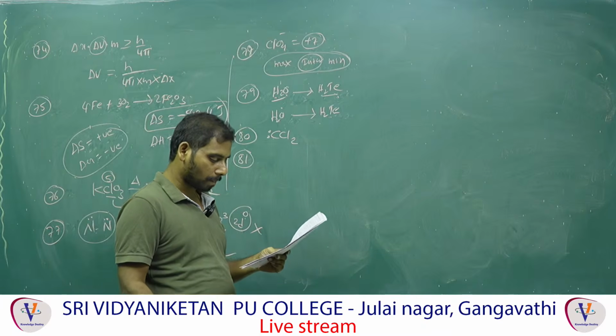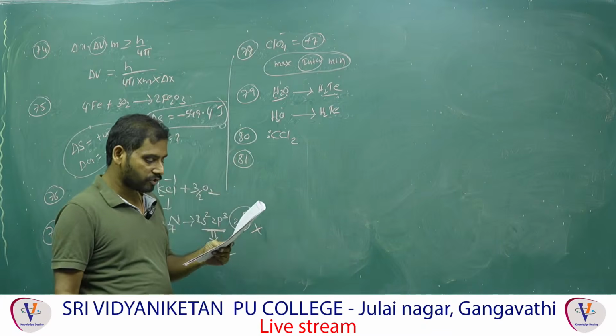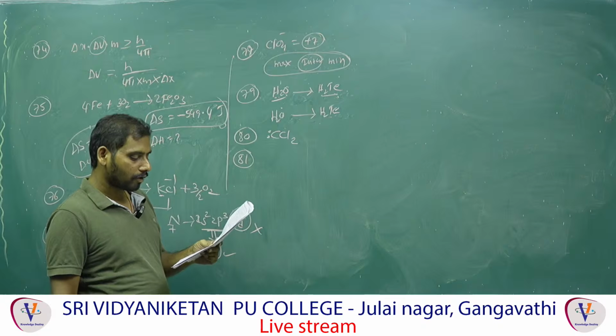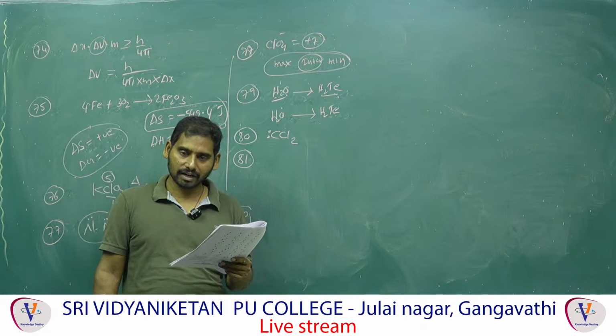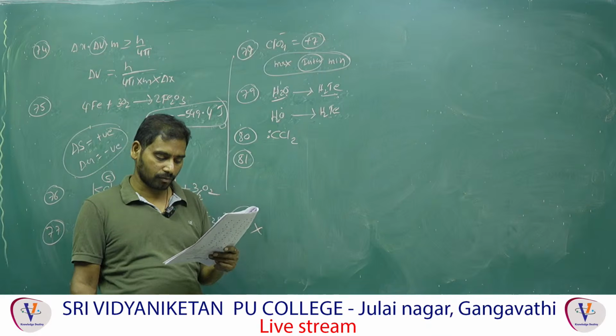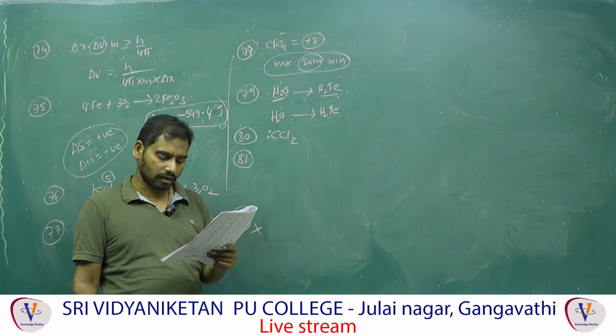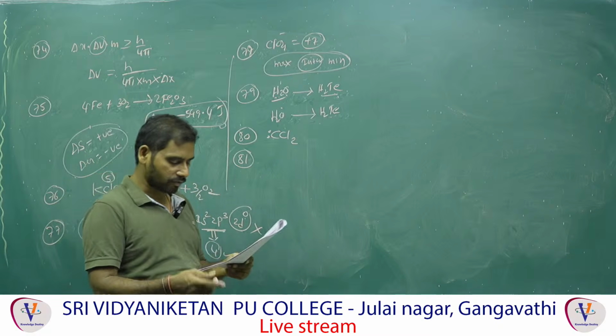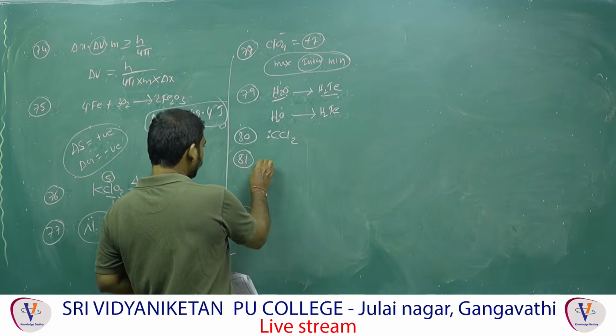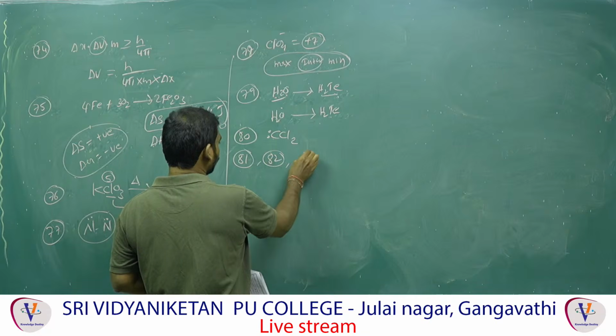Match the following. Hydrogenation of oils: which one do you have to use? Nickel. Manufacture of polythene: polythene means Ziegler-Natta catalyst. This is an already repeated question. Haber's process, iron. Wacker's process, palladium chloride. Right, next one. 82 completed. 83.